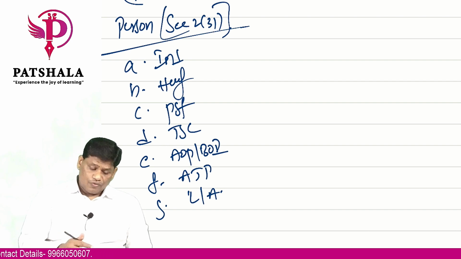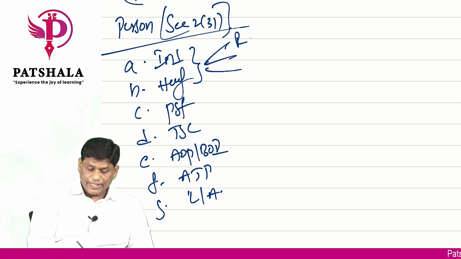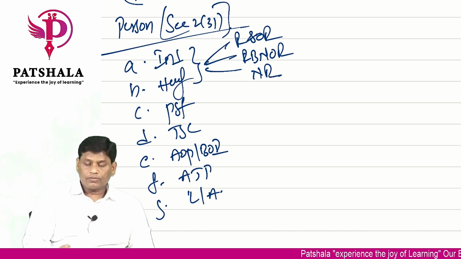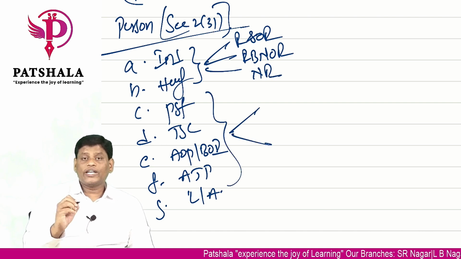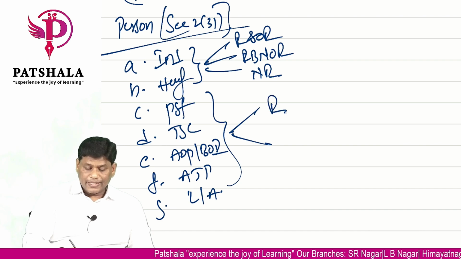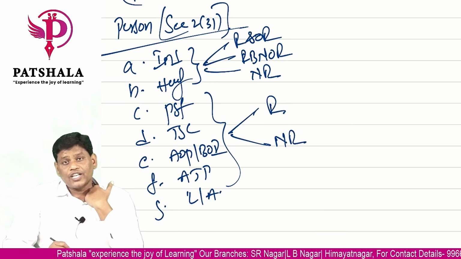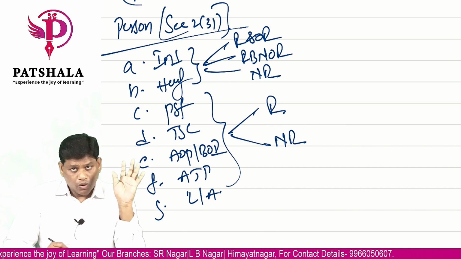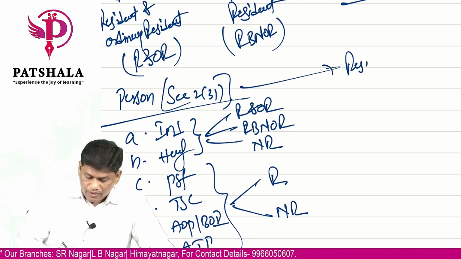So totally how many categories of persons we have? 7. The first 2 categories of persons, individual and HUF, will have all the 3 types of statuses: resident and ordinary resident, resident but not ordinary resident, and non-resident. Whereas the rest of the 5 persons will have only 2 types of statuses. Either they will be resident or they will be non-resident. They don't have a further classification of resident and ordinary, resident but not.